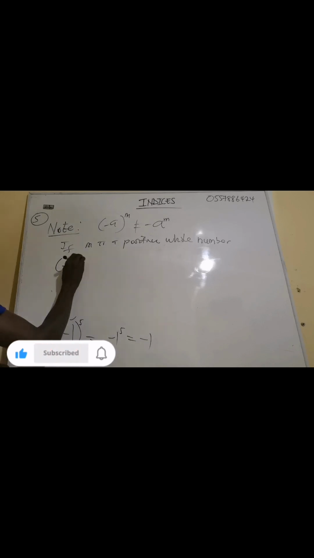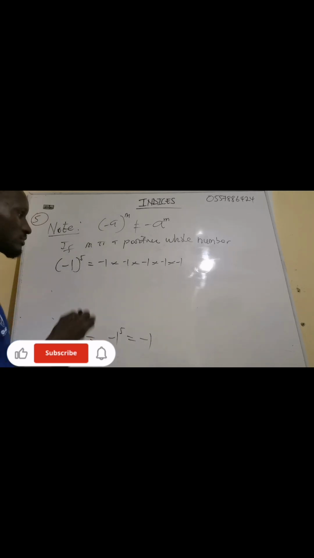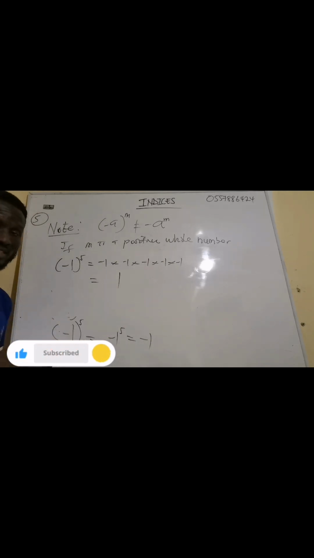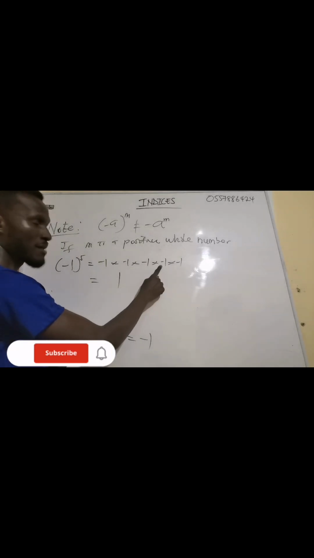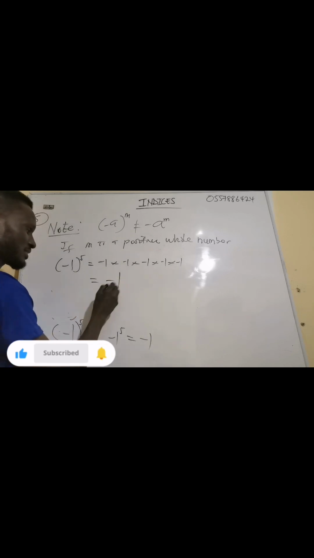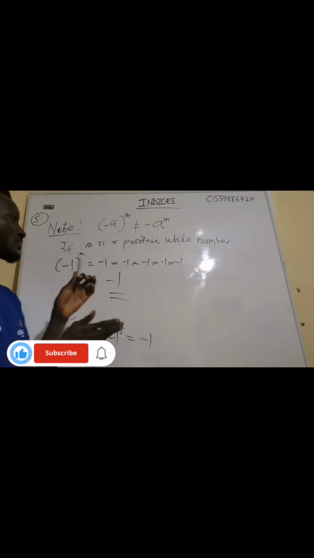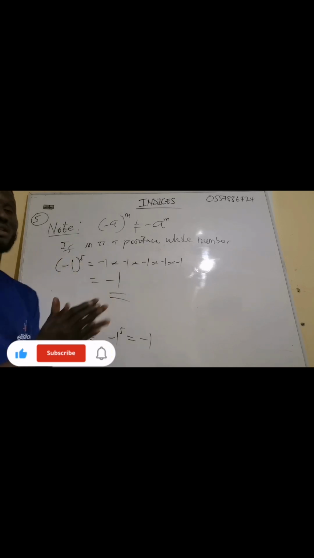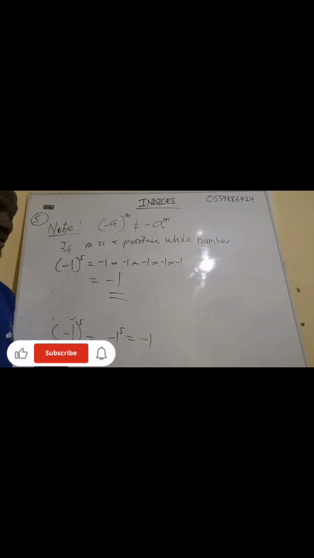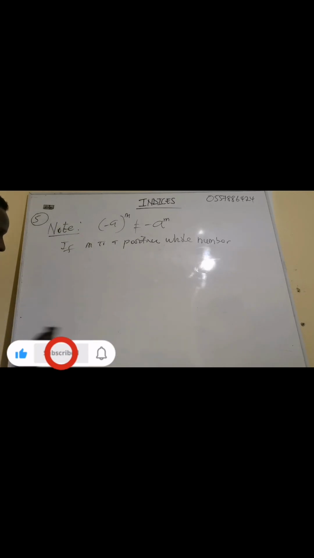Now, so negative 1 exponent 5 gives us what? Negative 1 times negative 1 times negative 1 times negative 1 times negative 1. Now 1 times 1 times 1 times 1 is still 1. Negative times negative is positive, times negative is negative, times negative is positive, times negative will give us negative when you apply your indices. So with this one I can conclude that anytime the exponent is an odd number, I'm going to get a negative number.